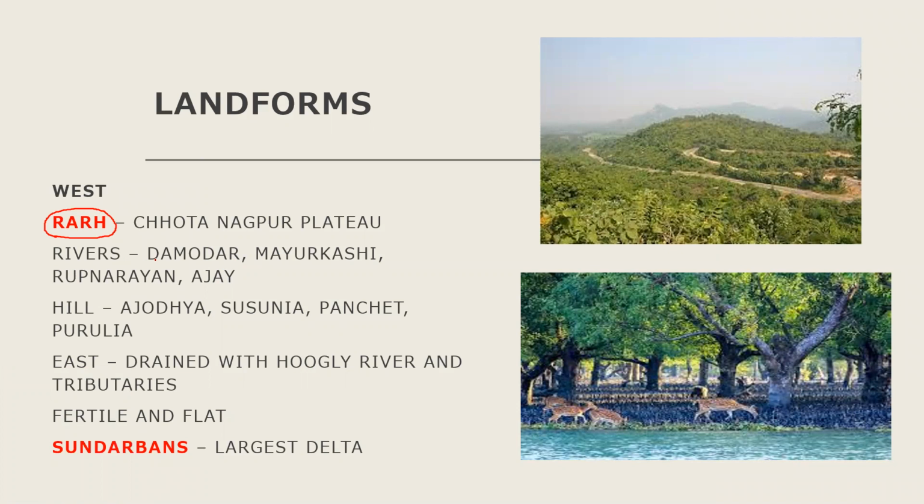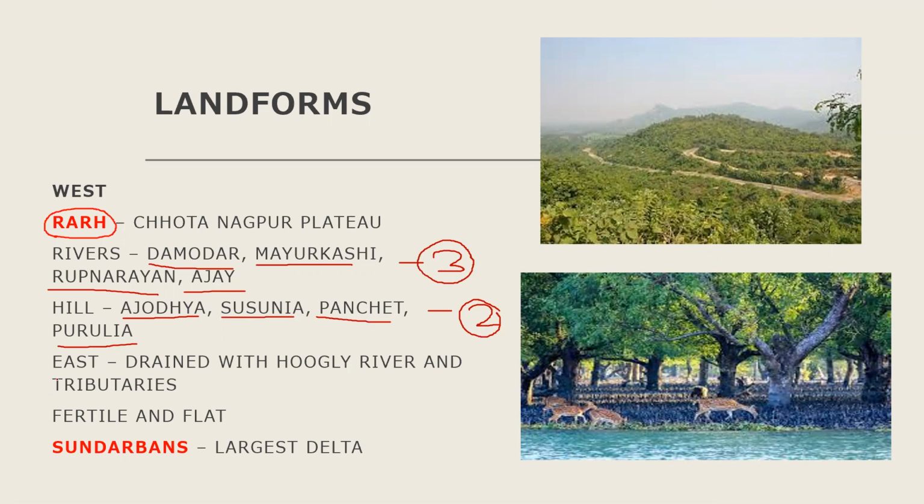You have to remember the name of the rivers. The names of the rivers are Damodar, the Mayurakshi, Rupnarayan, and Ajay. Ajay river is also there. These four rivers' names, at least you have to remember minimum names of three rivers. It may come in your exam as a 3-mark question also. Name of the hills: Ajodhya Hills, Susunia Hills, Panchet Hills, and Purulia Hills. At least any two hills' names you have to remember. It may come in your exam.